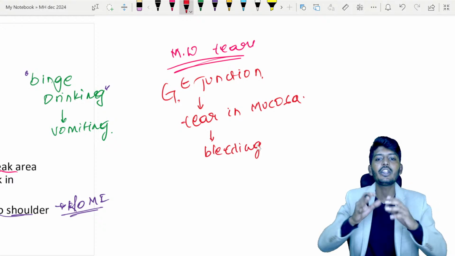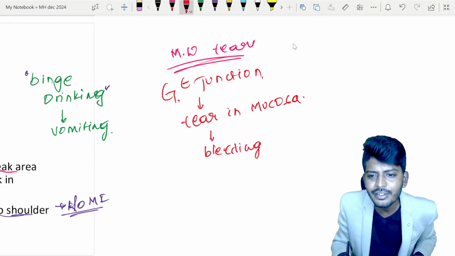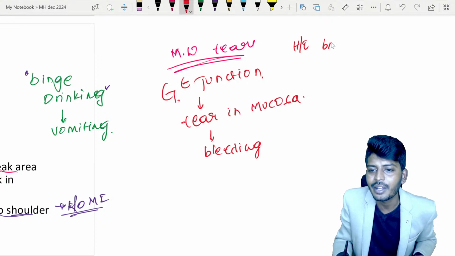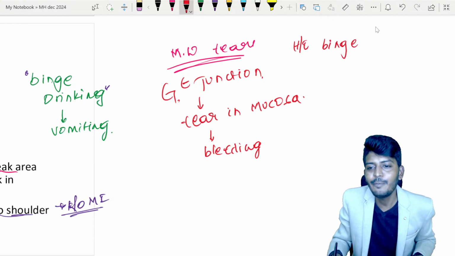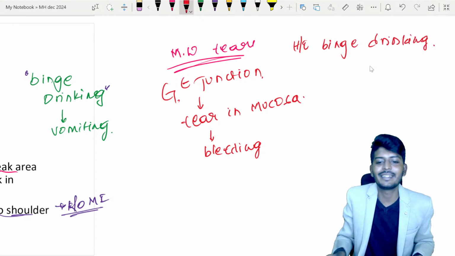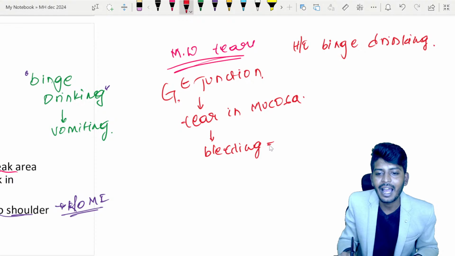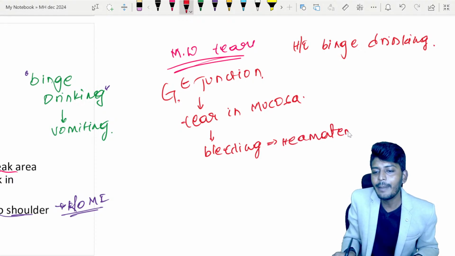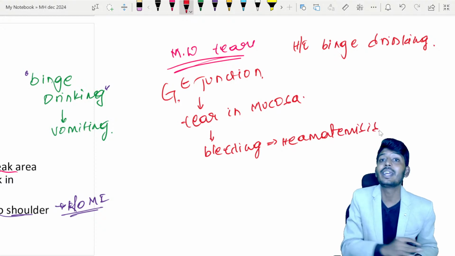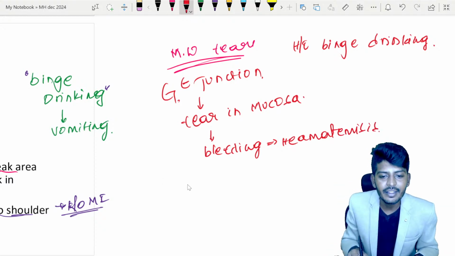All the bleeding will collect in the stomach, and the patient also has a history of binge drinking. But the problem here is bleeding, and the patient will have hematemesis. Now hematemesis is there. So sir, how do we differentiate? Here there is no chest pain.